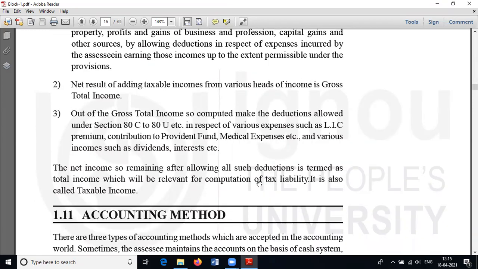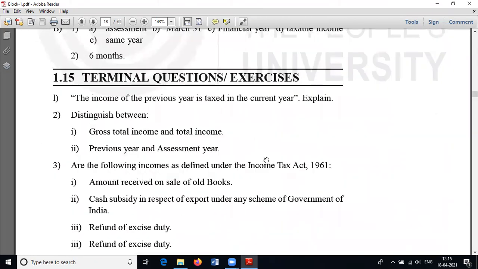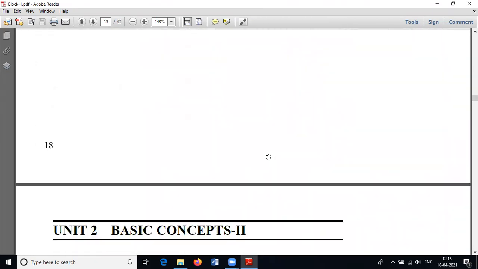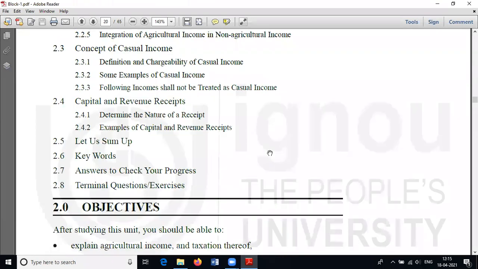Then accounting method, no need of it. Okay, yes. This is about the basic concepts 1. Then we can move to basic concepts 2.